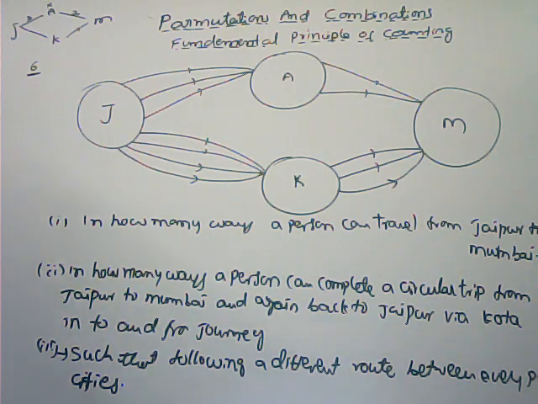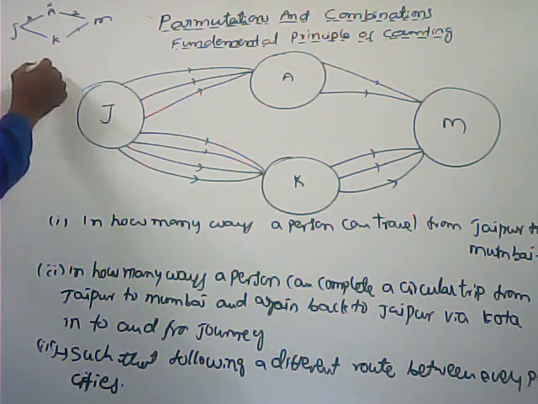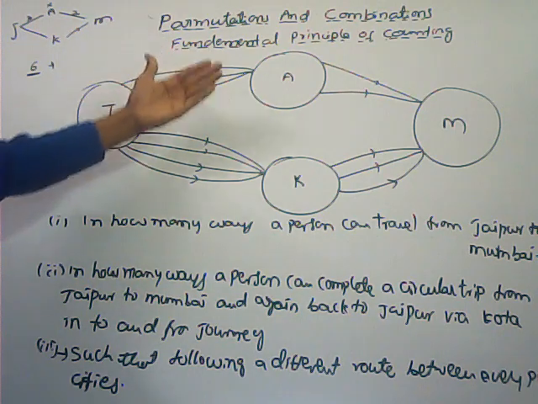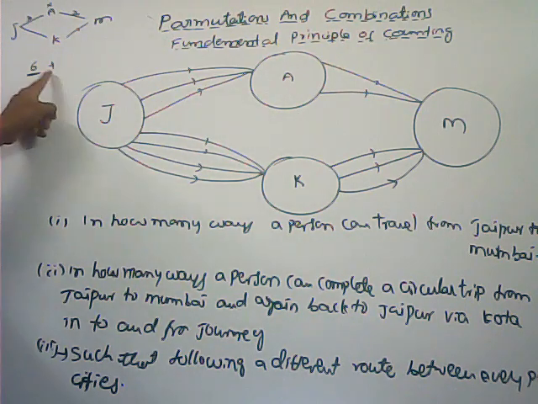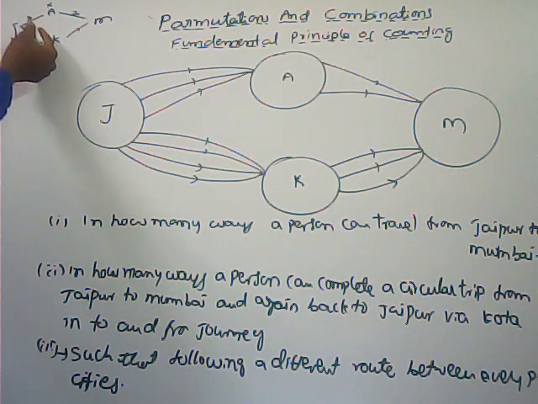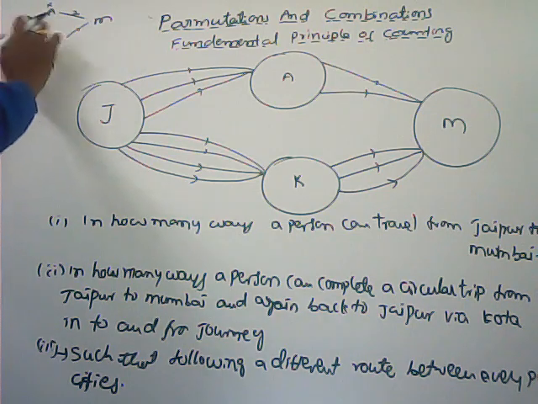If that is completed, next the second one is there, one more. One is completed, so here you can use plus, either via Ahmedabad or Kota. Whenever we get or, then you can use plus only. Jaipur to Mumbai via Ahmedabad, three different ways are there. We can't stop here. We have to reach Mumbai only. To travel to Ahmedabad there are three ways.